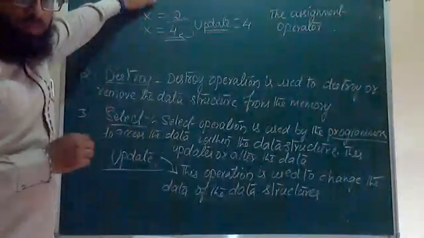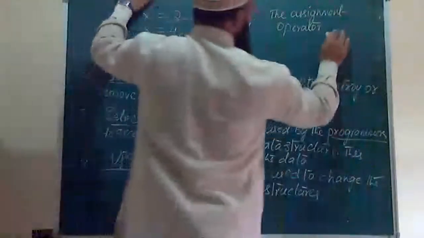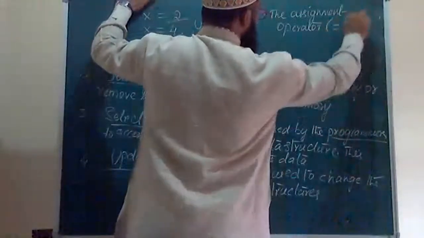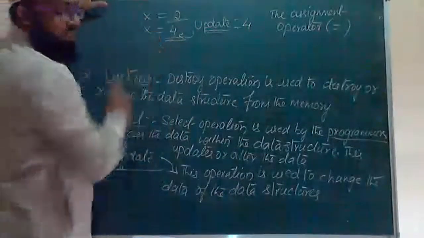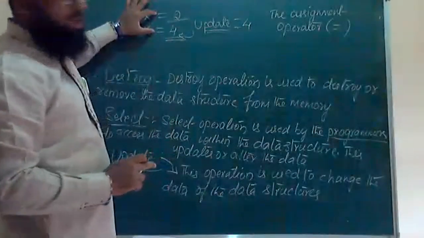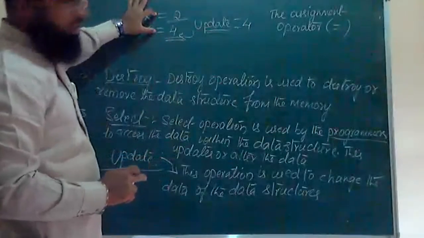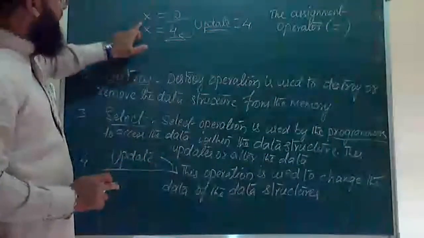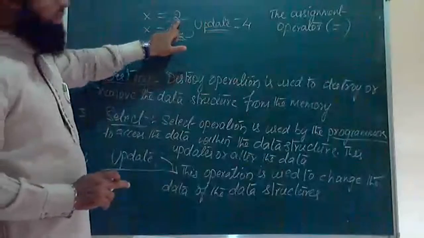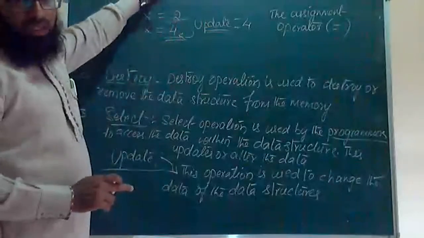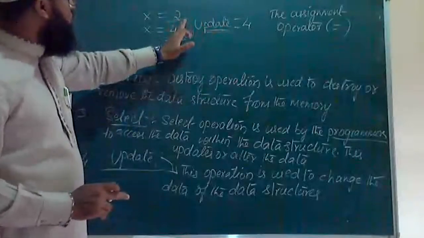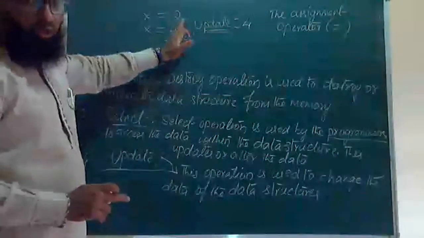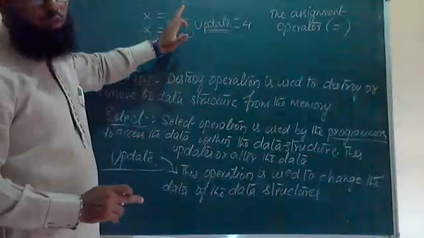Okay, the equals sign will be called as the assignment operator in C++. See here, I am using this operator. This equal sign is called the assignment operator. As we have assigned 2 as the value of x at the beginning, then after using the update command, we have changed the value from 2 to 4. We have assigned the value 4 by changing it from 2.